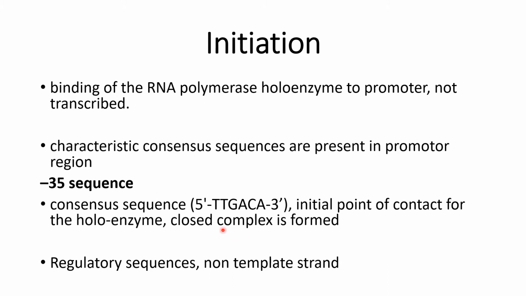First of all, the sigma subunit of RNA polymerase recognizes the -35 sequence for the binding of the RNA polymerase enzyme so as to form a closed complex. Closed complex means there is no unwinding of the two DNA strands; only the binding of the RNA polymerase enzyme with this consensus sequence, the -35 sequence, takes place. Mostly these regulatory sequences are present on the non-template or coding strand of DNA of the specific gene.